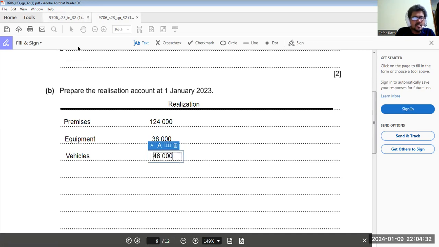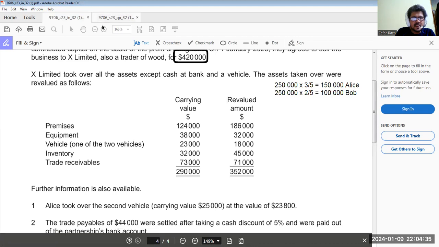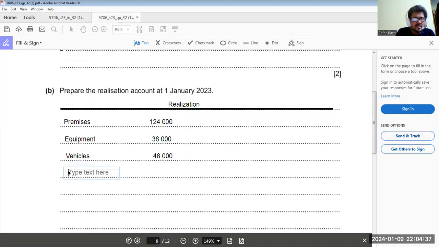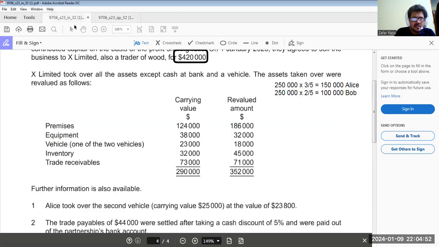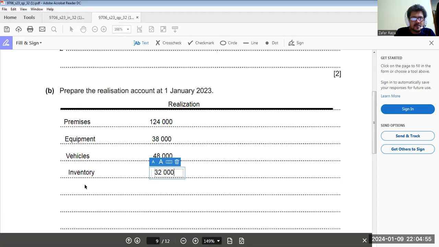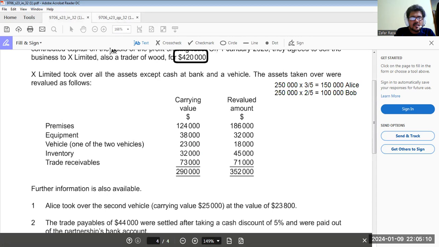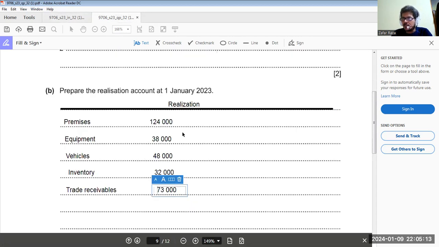Then we have inventory, 32,000. It's also going. So all these assets are going out. We have to credit all these asset accounts, and we have to debit the realization account. Then trade receivables, 73,000.